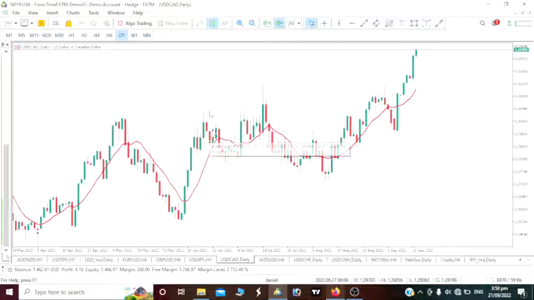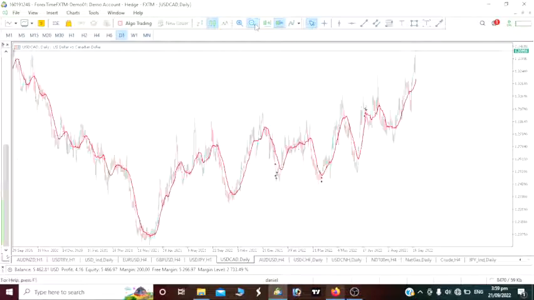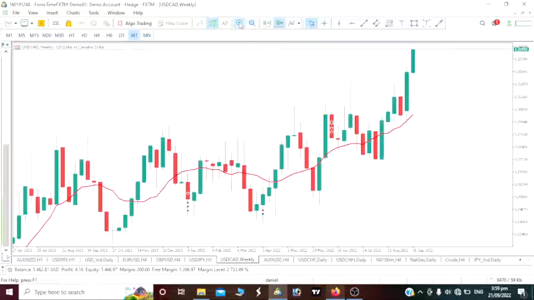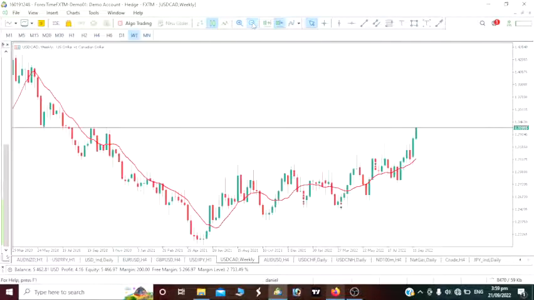The one we have here is this USD CAD. So we would like to try to predict for the next day where this USD CAD will actually be moving. Notice we are doing this analysis on the 21st. So we want to see where the price will be moving on the 22nd of September 2022. If you zoom out on this daily time frame, or let's go to the 1 hour, the weekly time frame is the best time frame to actually analyze this trade better.